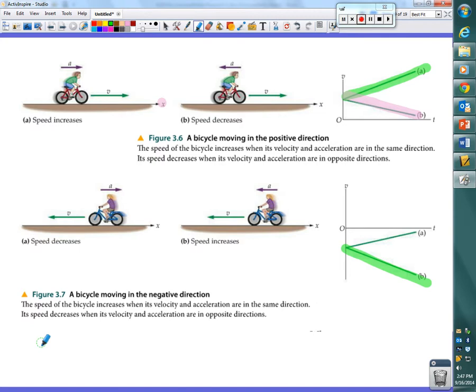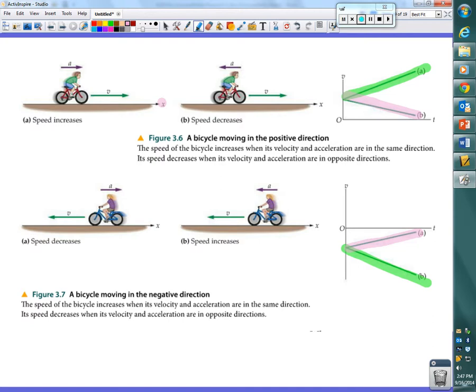Okay? And then that means here, applying that logic, what's happening there in section A? Physically, what's happening to the girl on her bike there? Slowing down. Okay?